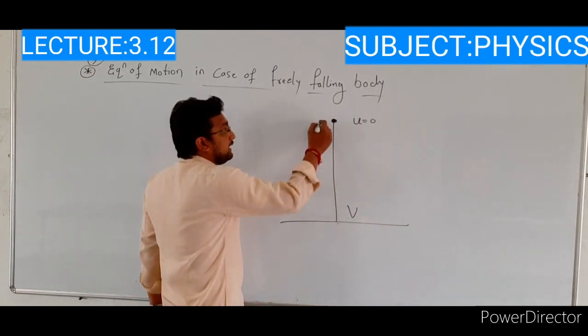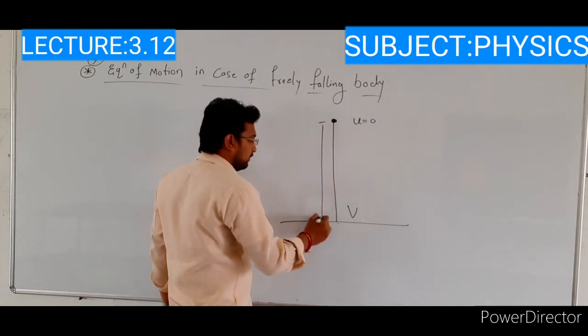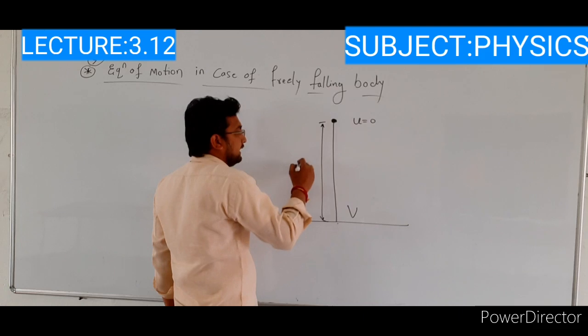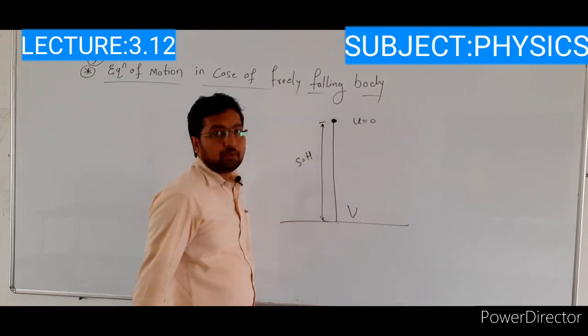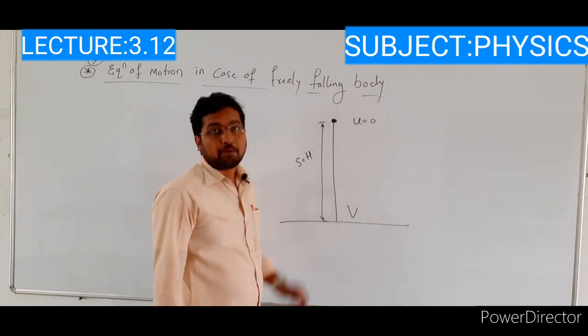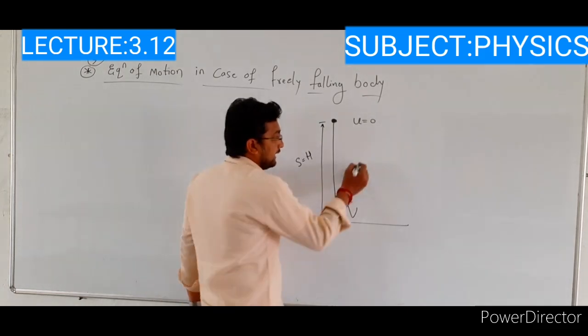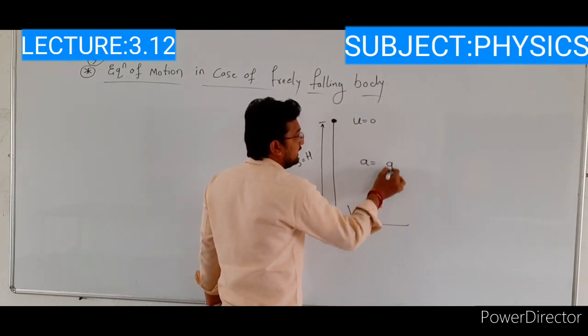Then the distance traveled by this object is s. In this case, in the vertical direction, we take this as h, the height of that object. Then the acceleration is plus g.